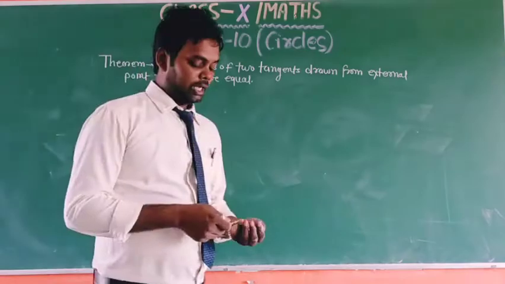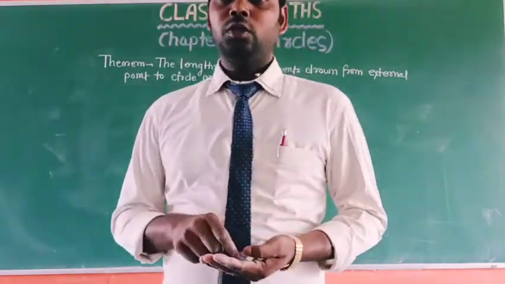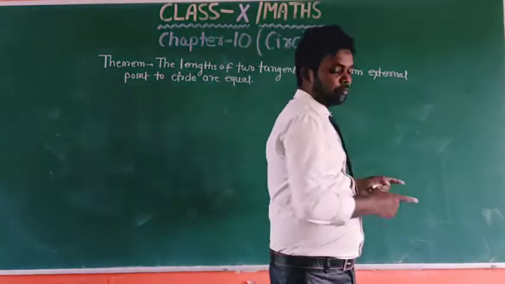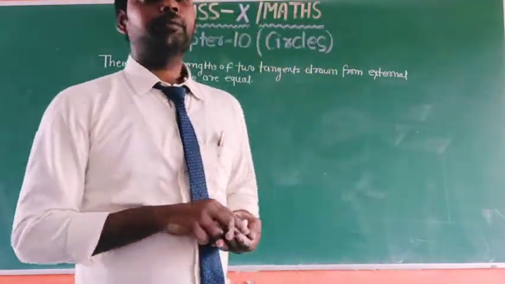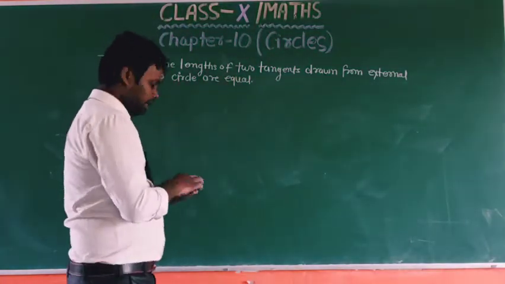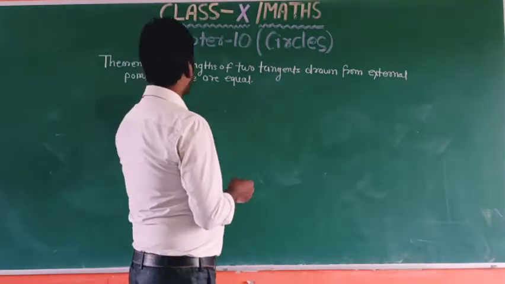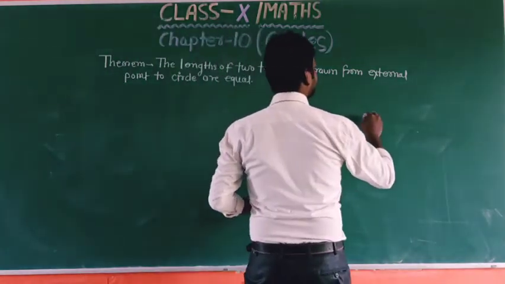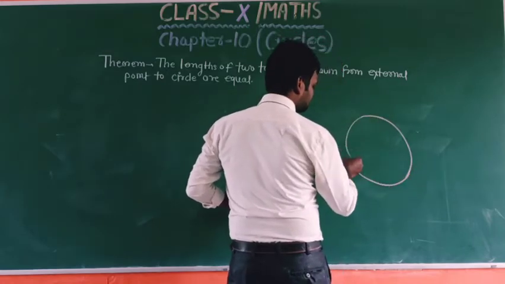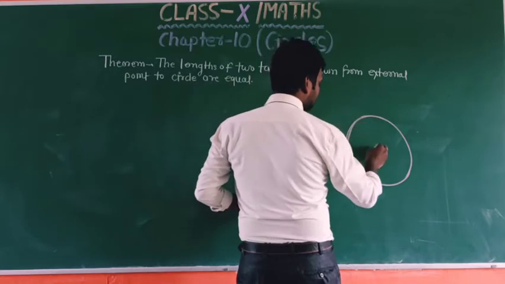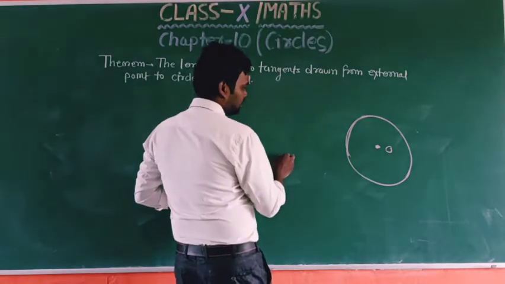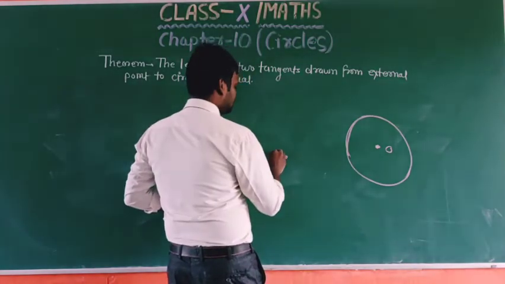So dear children, with the help of this theorem, we will prove the length of two tangents drawn from an external point to a circle are equal. So the theorem is: the lengths of two tangents drawn from an external point to a circle are equal. So first, draw a circle with center O, and take another point outside this circle.